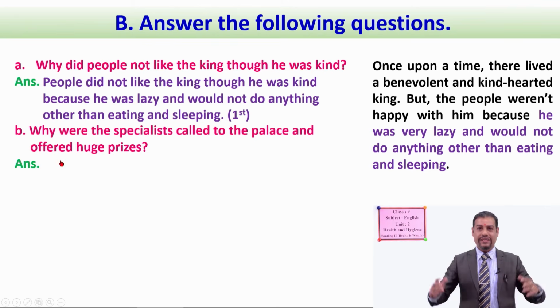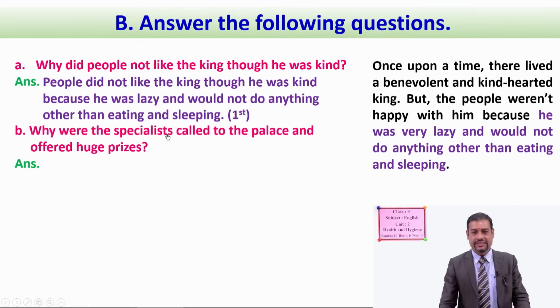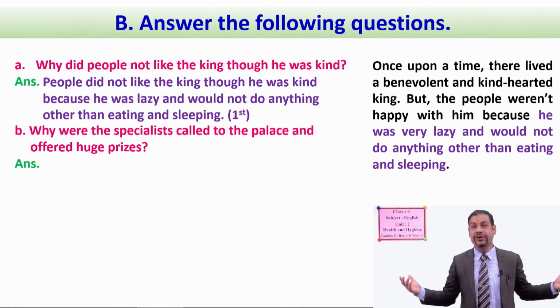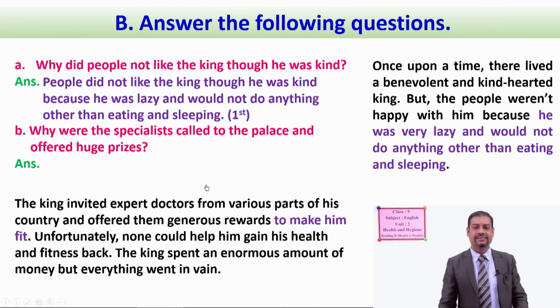Okay? So question number B, why were the specialists called to the palace and offered huge prizes? See, expert doctors were invited to the palace. Why? You have to find out the reason. And why were they offered huge prizes, rewards, you know? So you can find this answer in this paragraph. See, these highlighted words are the main key answer of this question. The king invited expert doctors from various parts of his country and offered them generous rewards to make him fit. See, the main idea is to make him fit.